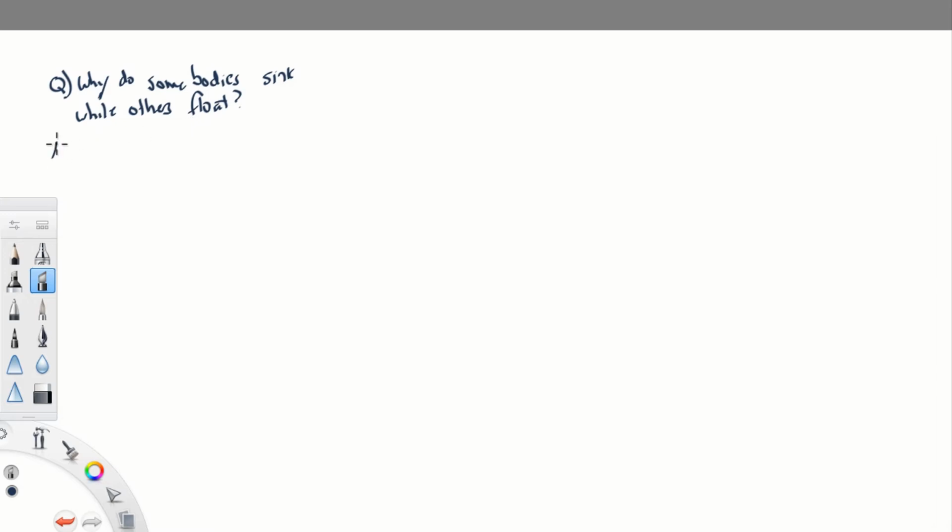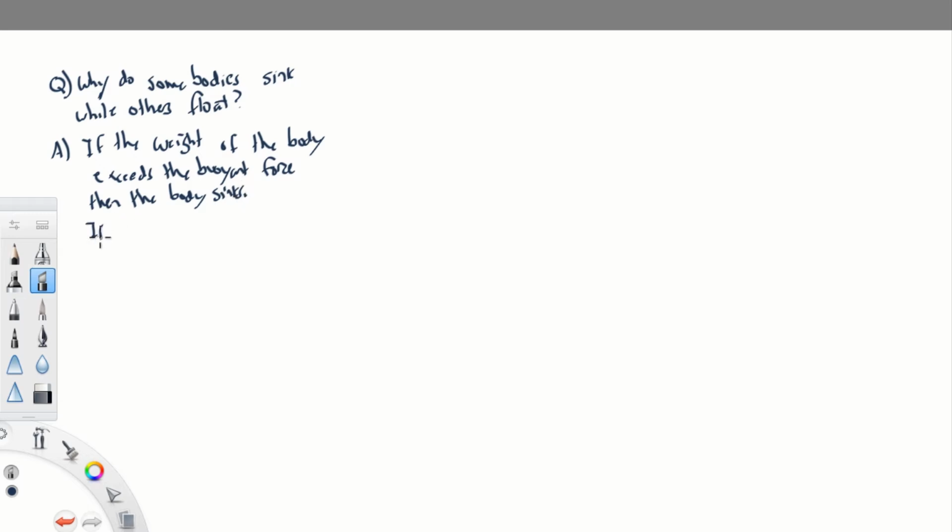And I'll tell you what the answer is. What Pascal mentions, and I'll explain how we arrive at this in a moment, but I'll just state the answer: if the weight of the body exceeds the buoyant force, then the body sinks.